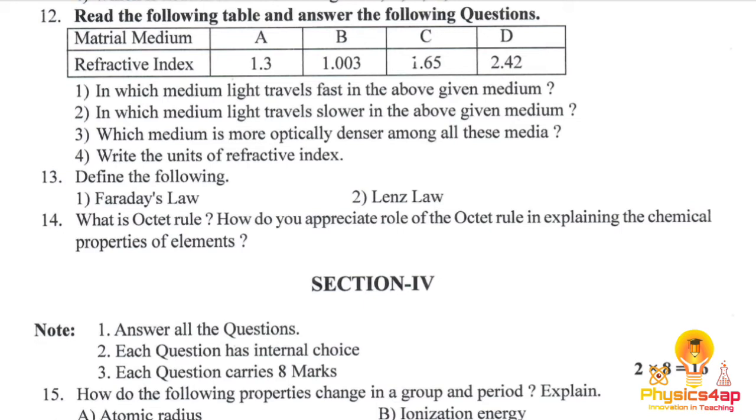And the 14th one is the octet rule. The octet rule is the tendency of losing an electron or gaining an electron to get 8 electrons in its outermost shell, which is called the octet rule. And the octet rule is used for identifying the type of bond which we are using, like the ionic bond and covalent bond, and also we can explain the characteristics of the particular element which we have, so that we can discuss the octet rule in a particular manner.